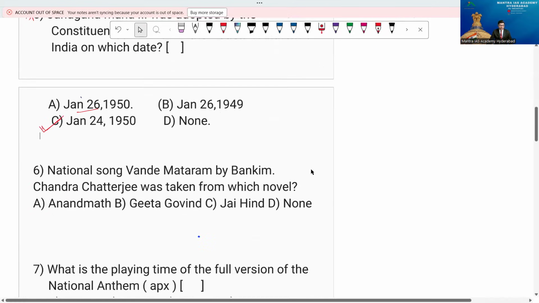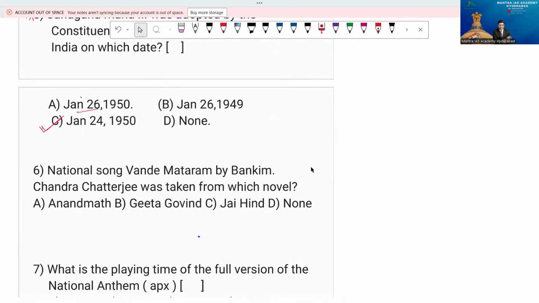And one more important point, question number 6, beta. Now of course it's a very interesting and important point. Remember, this is the 150 years of Vande Mataram recently, which the Government of India is observing. So, a very great issue, and the question is upon that only. The national song Vande Mataram by Bankim Chandra Chatterjee was taken from which novel? Option A, Anand Math, B, Geeta Govind, C, Jai Hind, and D, none. No doubt, of course, this is Anand Math.